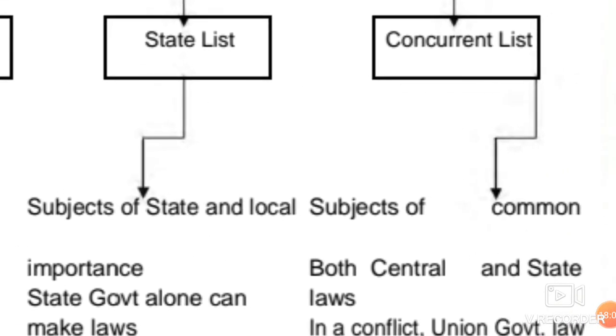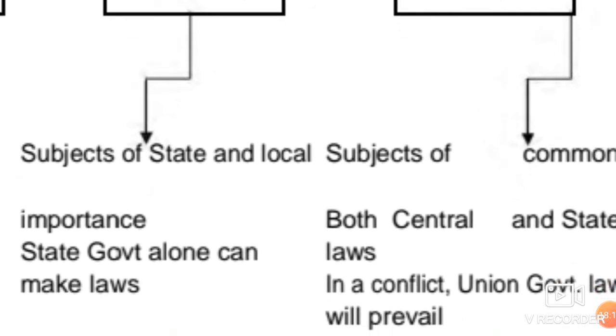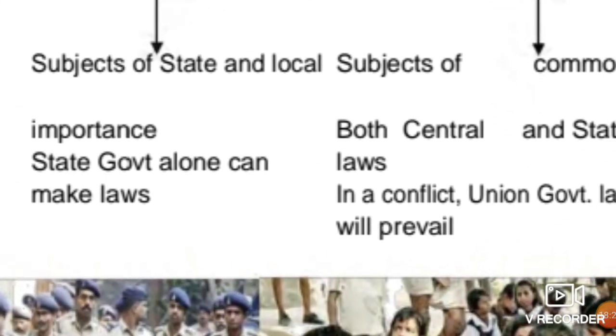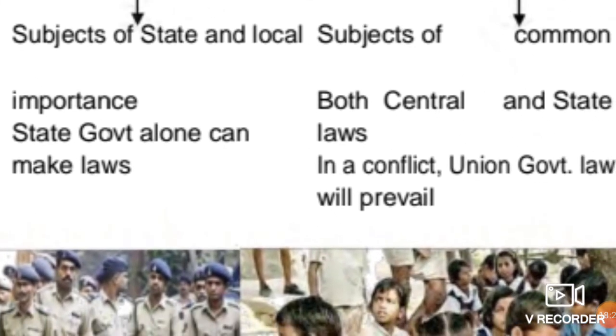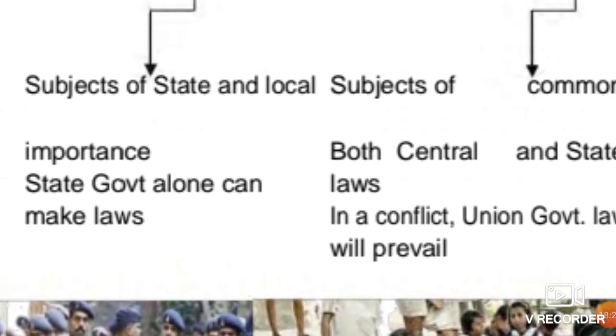This is especially region specific. It carries region specific issues. It could be agriculture, marriages, some cultural issues. The state governments have power to make laws over such topics.